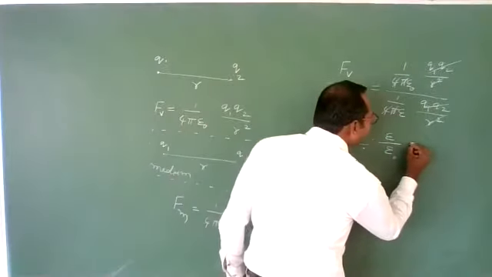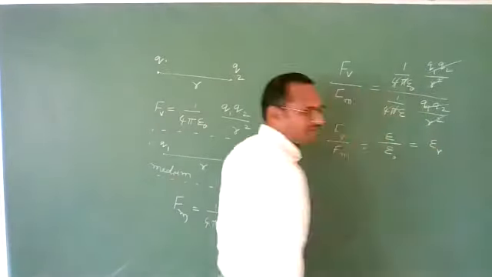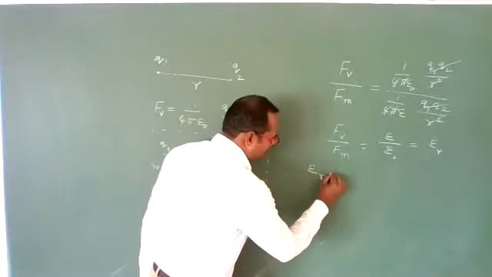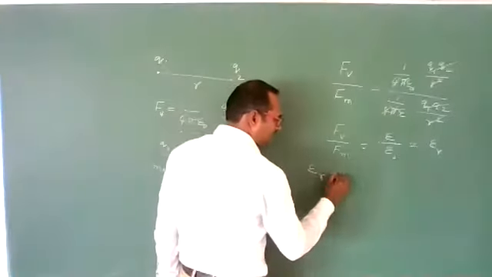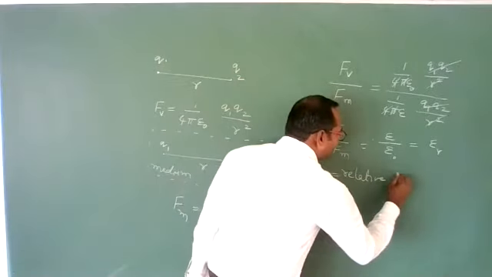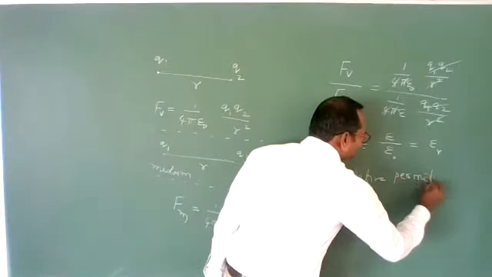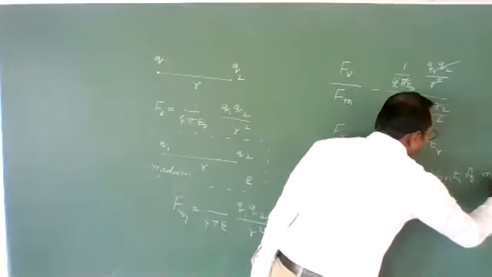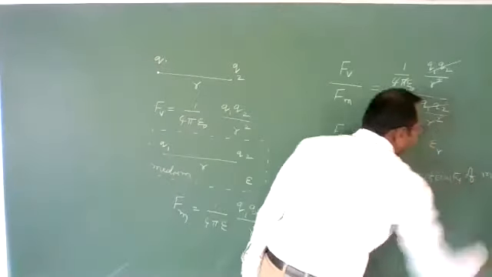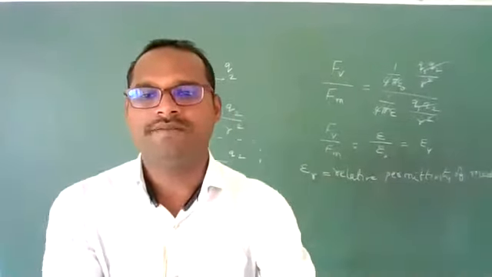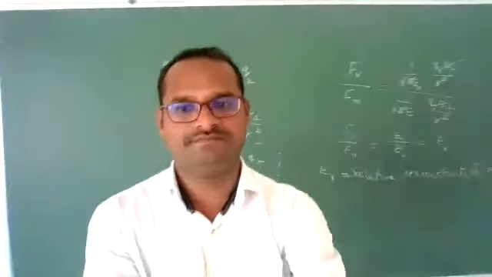This ratio we call epsilon r. What do we call epsilon r? Epsilon r is nothing but the relative permittivity of the medium.